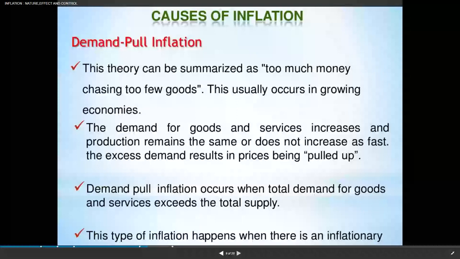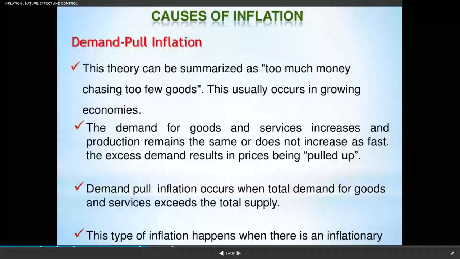Demand pull inflation occurs when total demand for goods and services exceeds the total supply. This type of inflation happens when there is an inflationary gap.